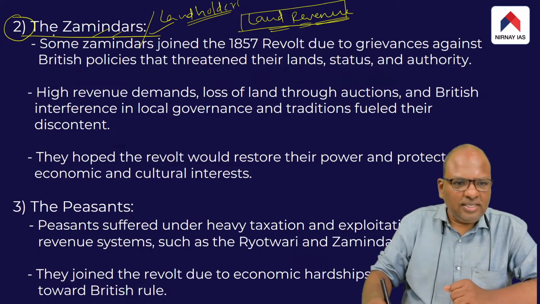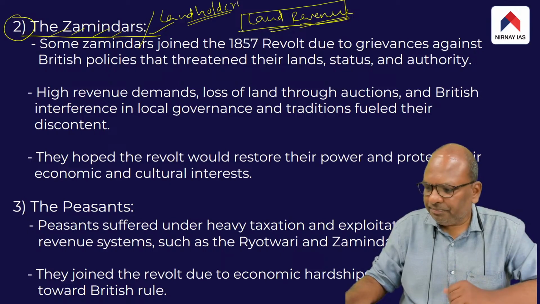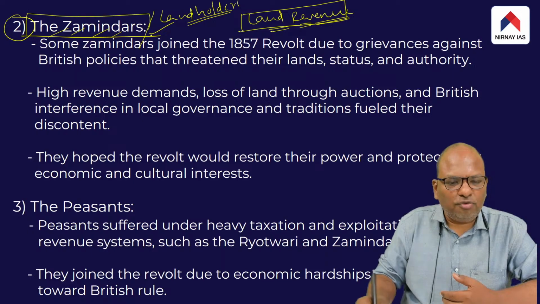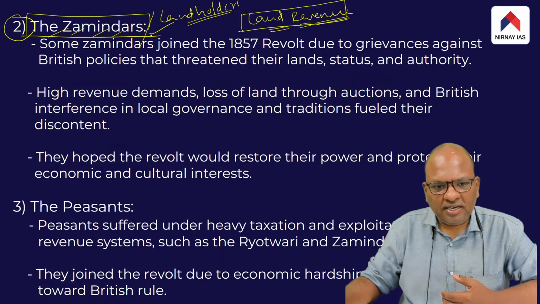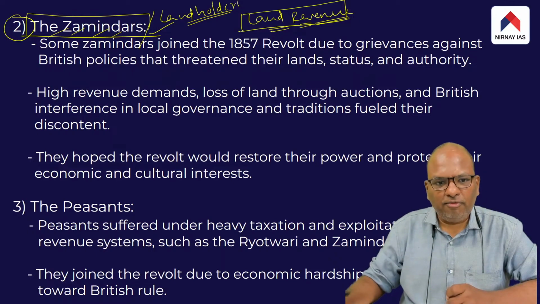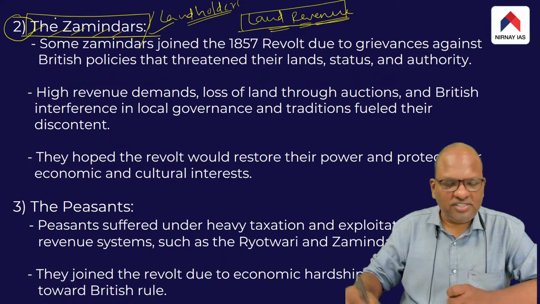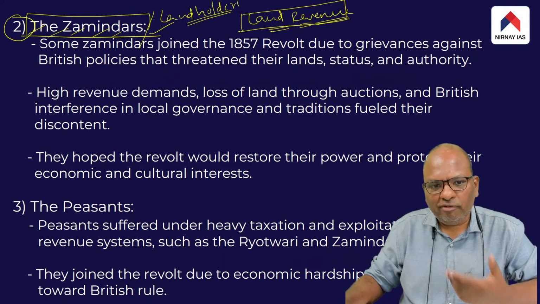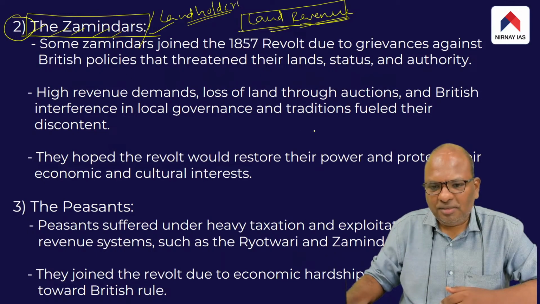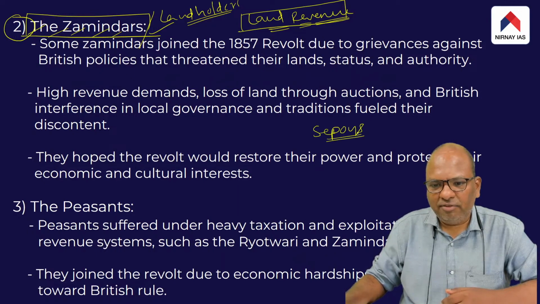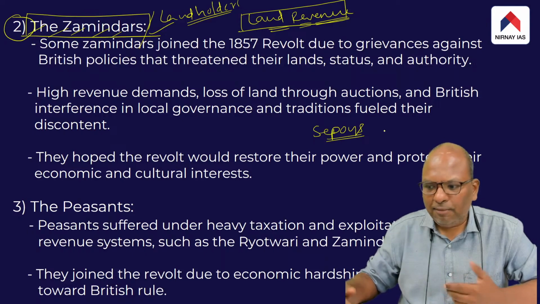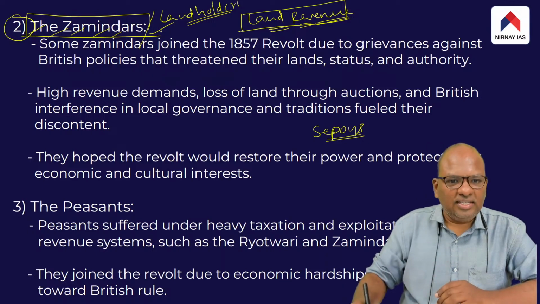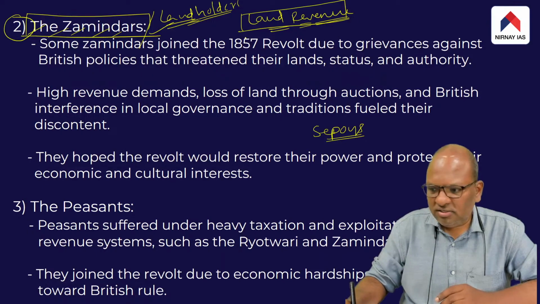So therefore, some of the zamindars were aggrieved. Some of the zamindars suffered as a result of these policies of the British, and therefore they too were under great distress. So they were also looking for an opportunity to revolt against the British. As soon as the sepoys revolted in 1857, a few of the zamindars came forward and actively participated in the 1857 revolt. Remember, zamindars are basically large landholders.